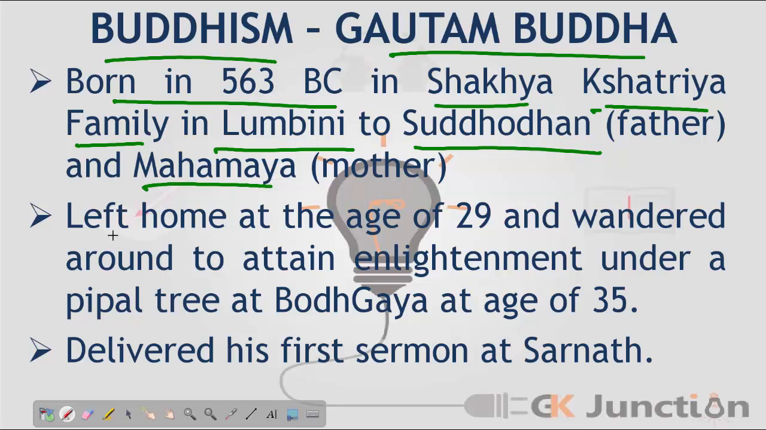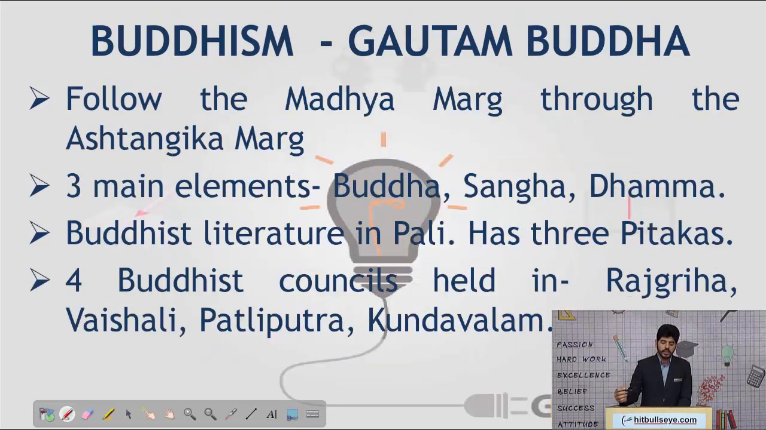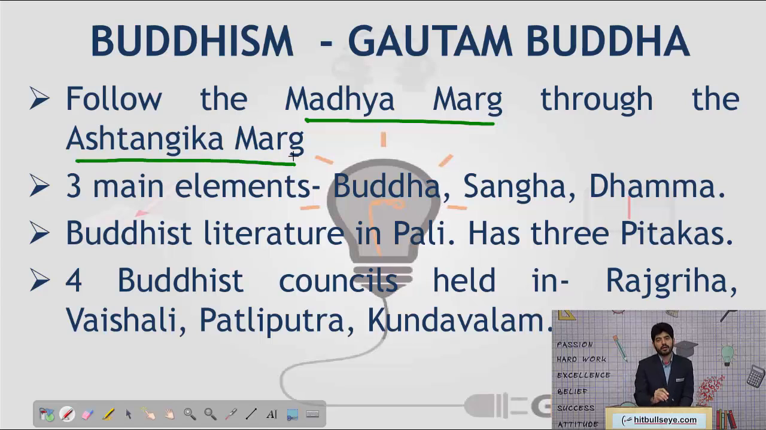Gautam Buddha left home at the age of 29 and wandered about to attain enlightenment under a peepal tree at a place called Bodh Gaya at the age of 35. After Bodh Gaya, he delivered his first sermon at a place called Sarnath. Now, what are the teachings of Buddhism? Buddhism tells us to follow the Madhya Marg, that is the middle way. This Madhya Marg can be followed by practicing a particular marg called the Ashtangika Marg. We'll discuss what this Ashtangika Marg is in the next slide.